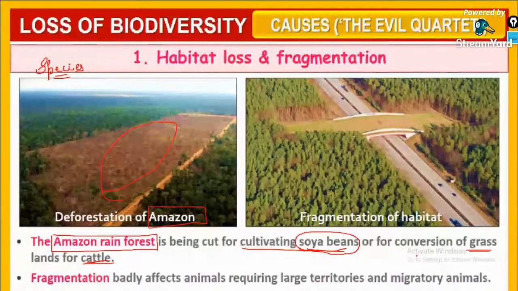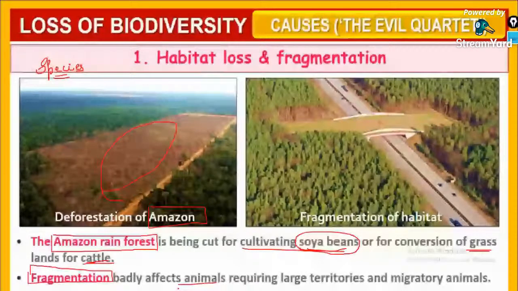Next is fragmentation. As the term suggests, habitat loss and fragmentation. Fragmentation badly affects animals requiring large territories and migratory birds. Guys, this is a huge forest, and humans have just fragmented it with a road. So that would be affected.